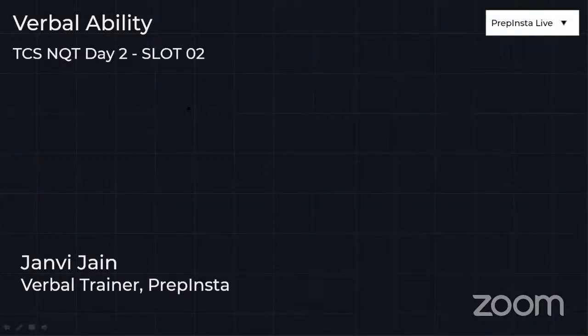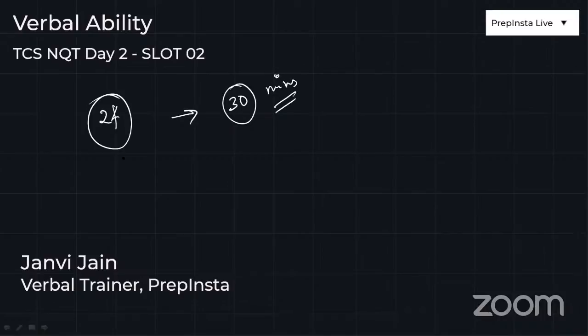To begin with, how many questions do we have? We have 24 questions in verbal, and it has 30 minutes to solve. As we have been progressing on the days and the slots, we have come to know that students also have question wise timing. So you have lesser time for grammatical questions and more time for questions that require more effort. This is the total time for the section, and these are the total questions: 24 questions, 30 minutes, and there is no negative marking. So you are safe on this side.